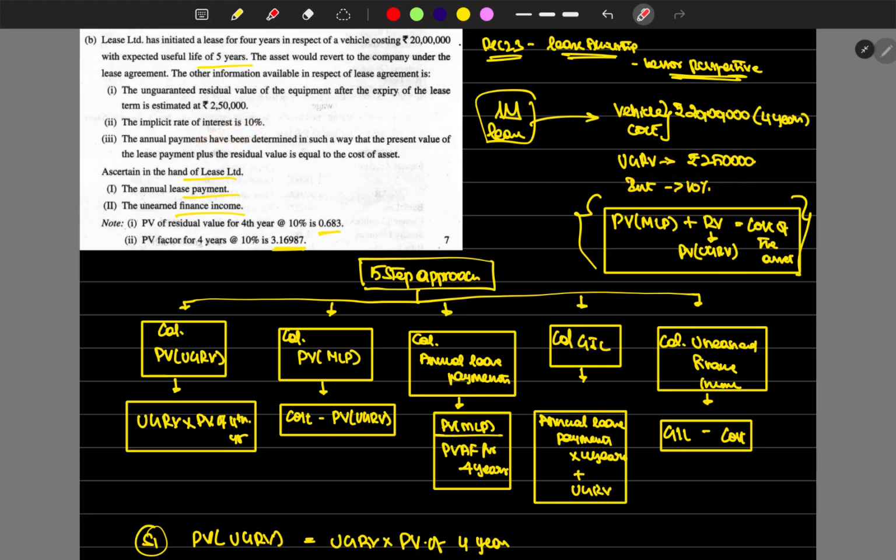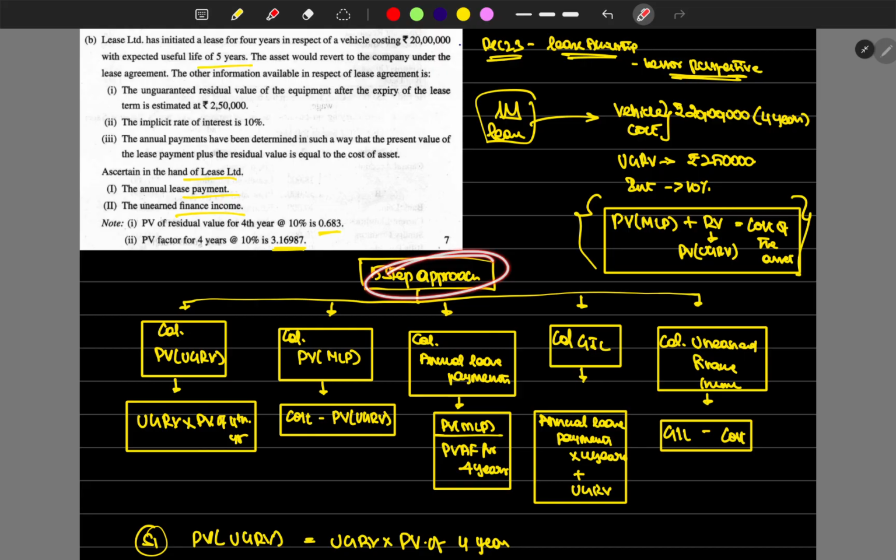Annual payments are determined such that the PV of minimum lease payments plus the PV of UGRV equals the cost of the asset, so there is no guaranteed residual value, only an unguaranteed residual value and minimum lease payments.